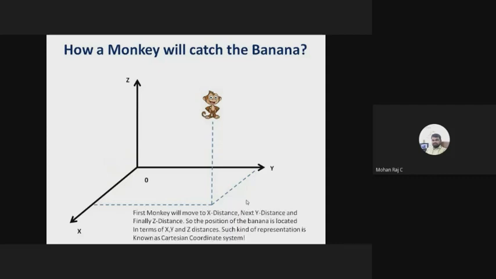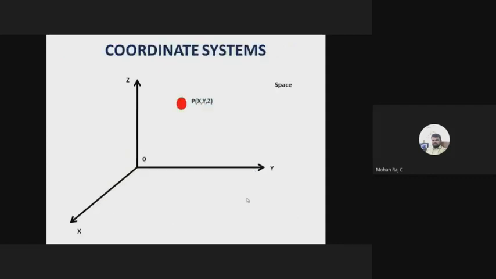So this is x, y, z. It is a Cartesian system, right? X distance, y distance, z distance. Similarly, you can move the robotic gripper, the robotic arm, in x distance alone, y distance alone, and z distance alone. So this is one way to move your robotic arm.